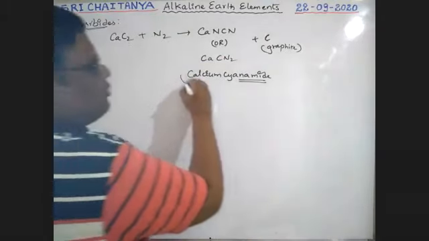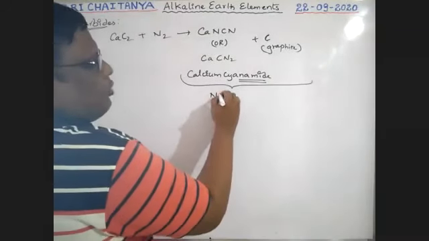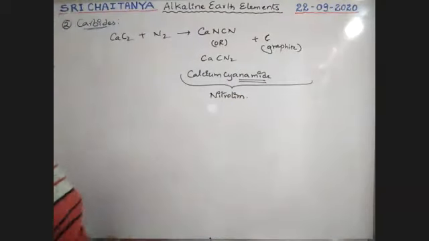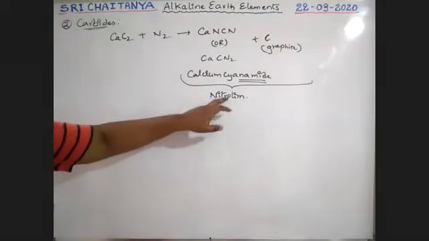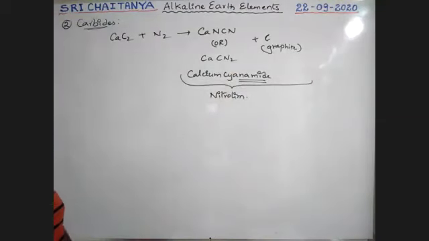This mixture is called nitrolim. What is nitrolim? A mixture of calcium cyanamide and graphite is called nitrolim. What is the importance of this one, sir?